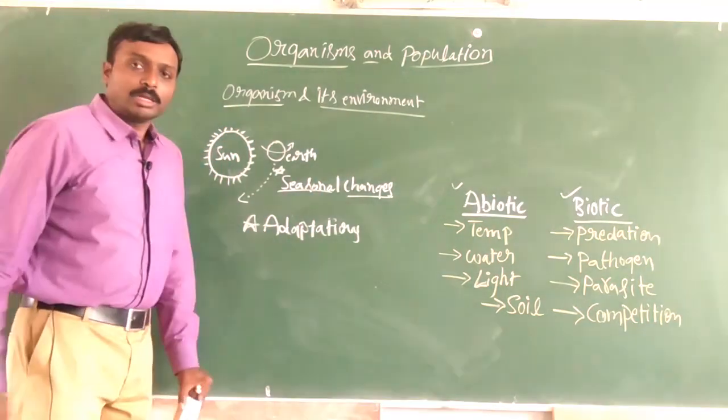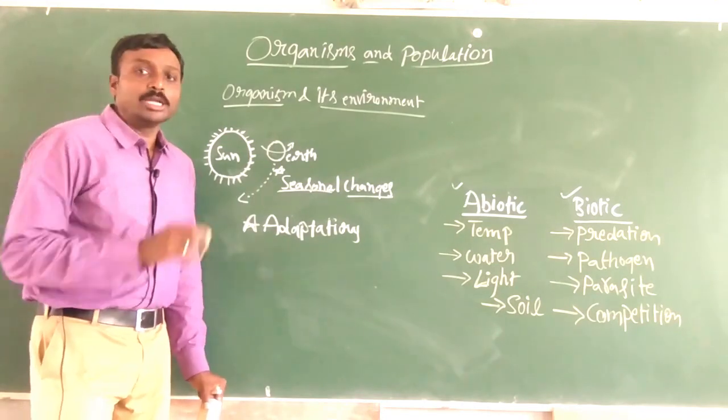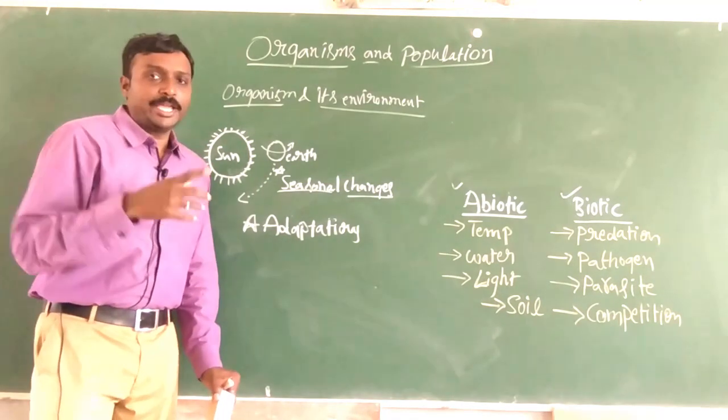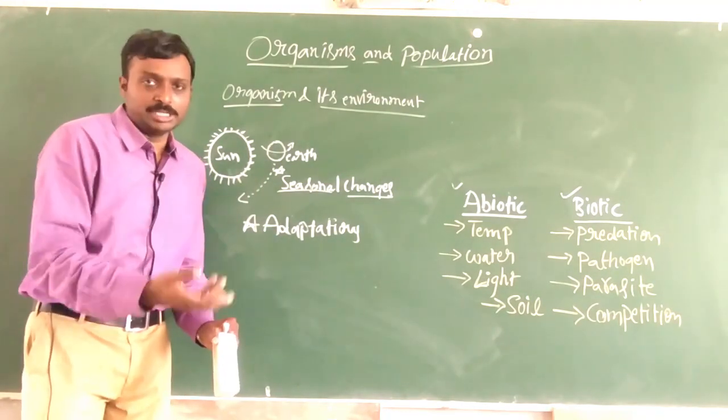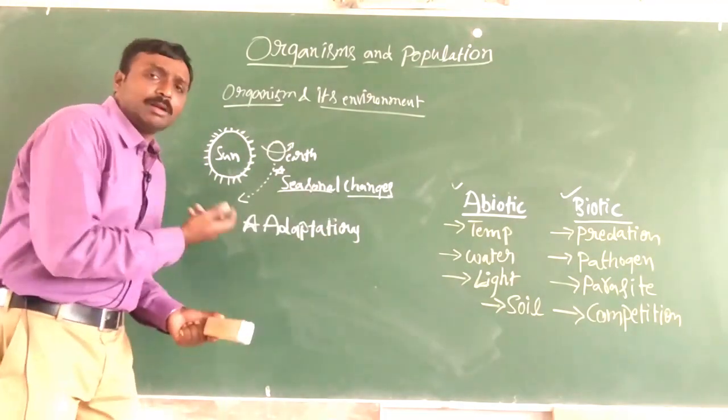The living organism should go for some adaptations due to the surroundings which keep changing because of seasonal changes. So what are adaptations?